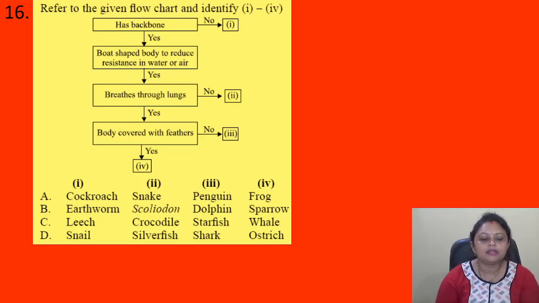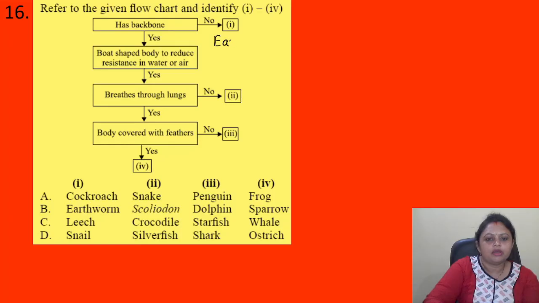Okay. So here, see, first one has backbone. No. So this one is our earthworm. Okay. Then boat shaped body to reduce resistance in water or air. Yes. But breathes through lungs. No. So this one is our scoliodon.